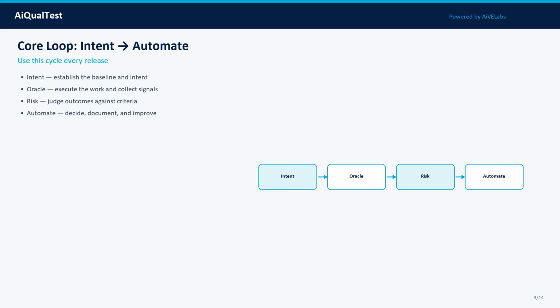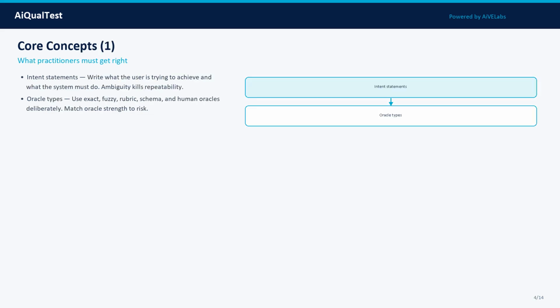Do not memorize jargon, operationalize each idea into cases, metrics, and gates. Concept 1: Intent statements. Write what the user is trying to achieve and what the system must do. Ambiguity kills repeatability. In practice, treat this as a measurable property: define what good looks like, attach evidence, and track it across model, prompt, data, and tooling changes.